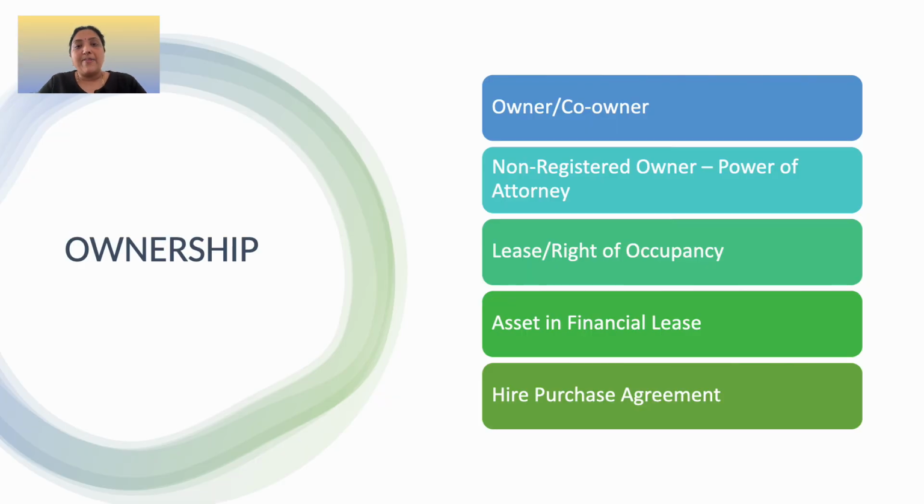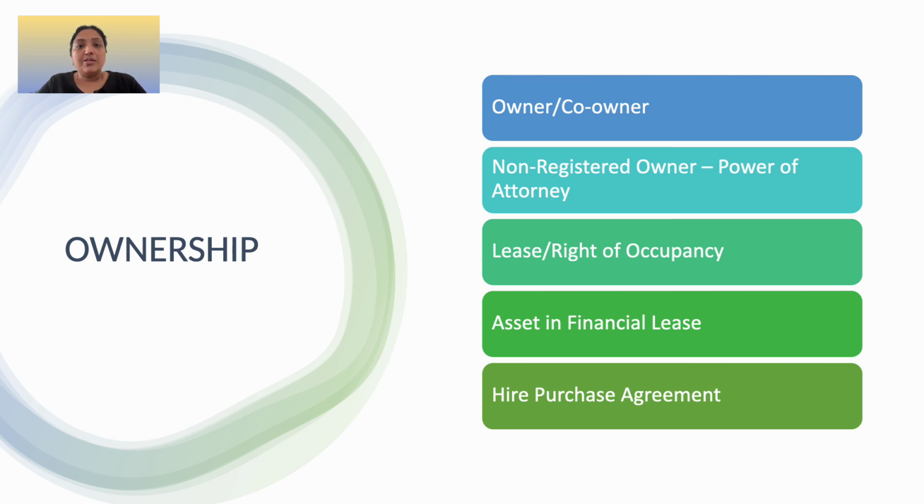Condition number 1, the asset should be owned by the assessee. The assessee can be the whole or the part owner of the asset. Co-owners can claim depreciation to the extent of the value of assets owned by each co-owner. On fulfilling the conditions under Section 53A of the Transfer of Property Act, that is, having a power of attorney, a non-registered owner can also claim depreciation allowance.